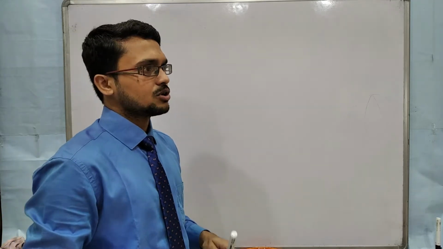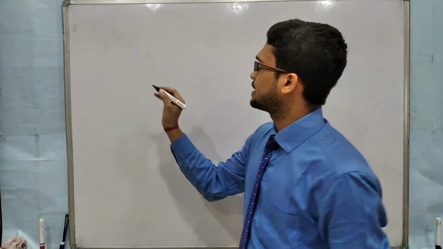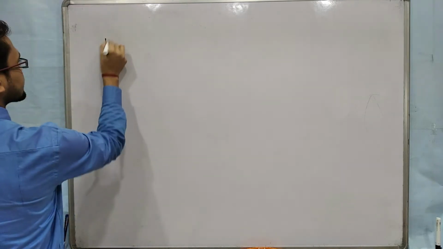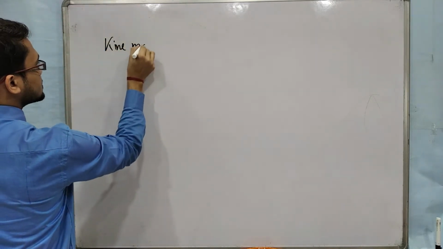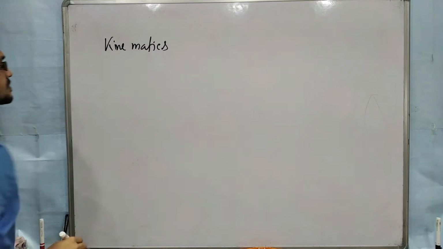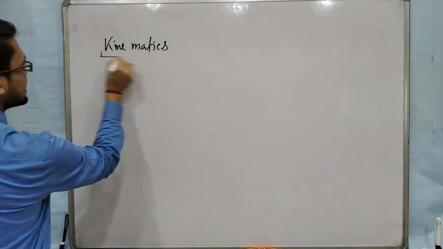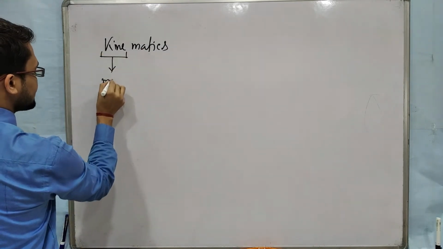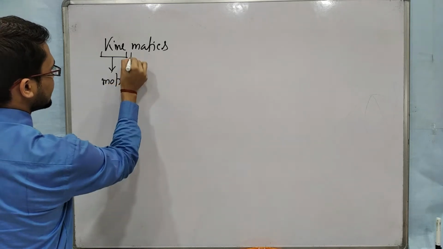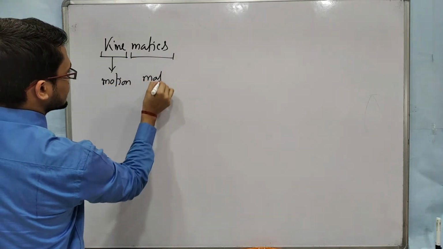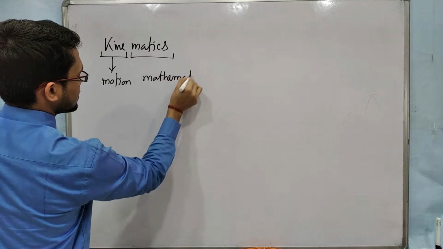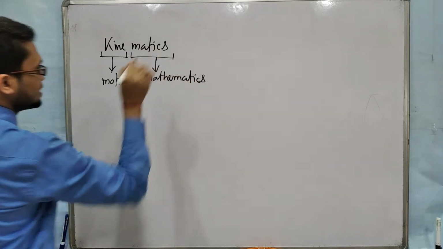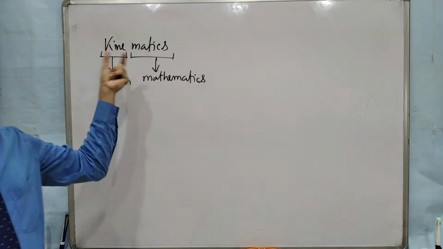So first I am telling about kinematics. This "kine" means motion and "matics" means mathematics. Motion related mathematics is included in this topic.